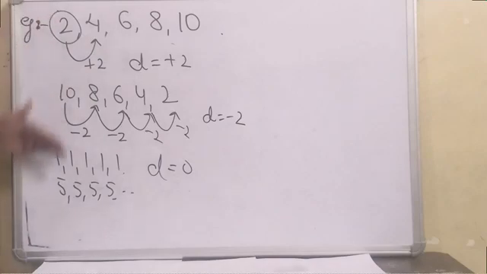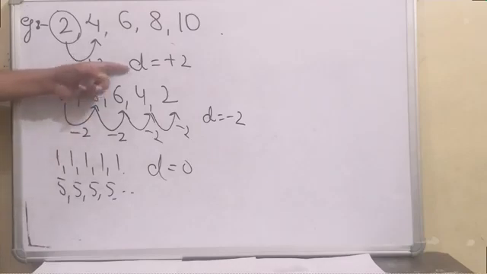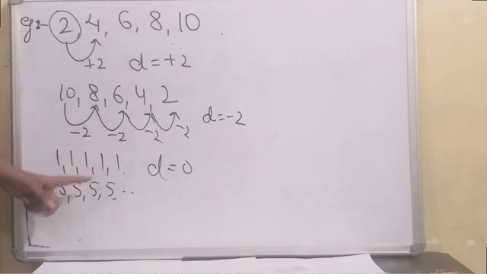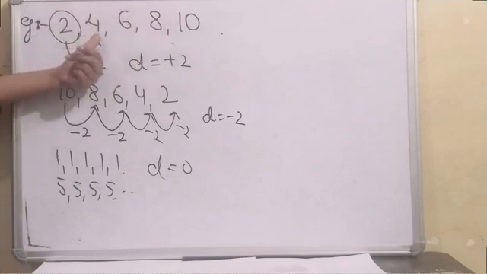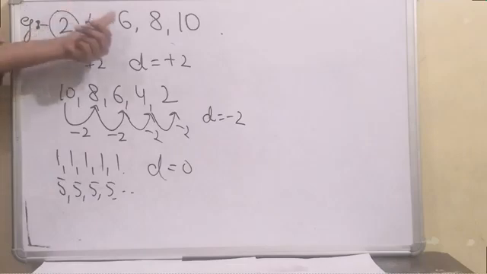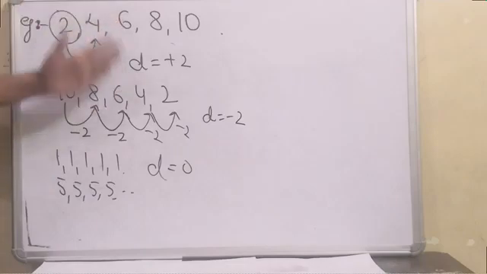By these three sequences, you can observe that D can be positive, D can be negative, D can be 0. And how do you get this D? You can subtract any two terms, but from the following term, the previous term should be subtracted: A2 minus A1, A3 minus A2 and so on.